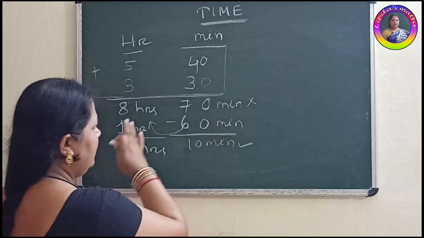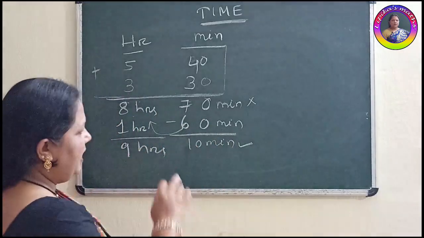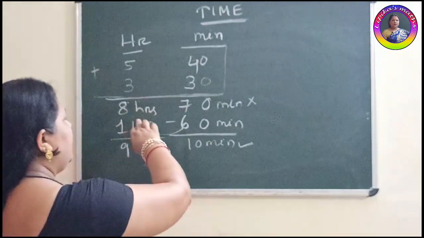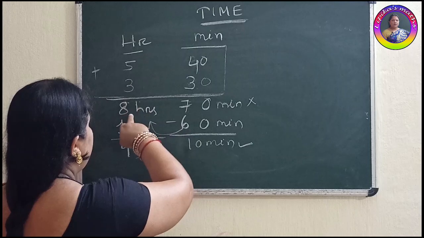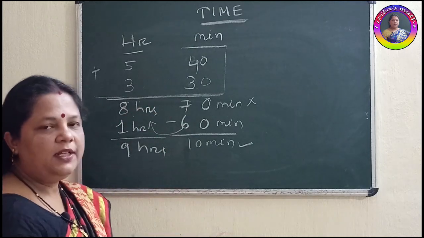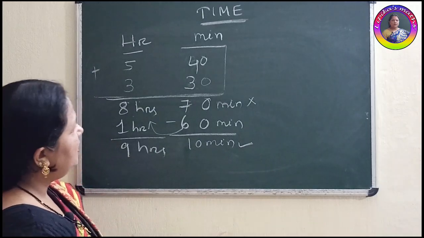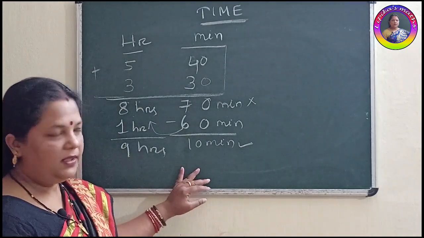You need to follow this process. 60 minutes you will separate out, only 10 minutes is left, and this 60 minutes will be carried to the hour part as 1 hour. Previously it was 8 hours and 1 hour is added. Now we got 9 hours 10 minutes. That means they both studied altogether 9 hours 10 minutes.